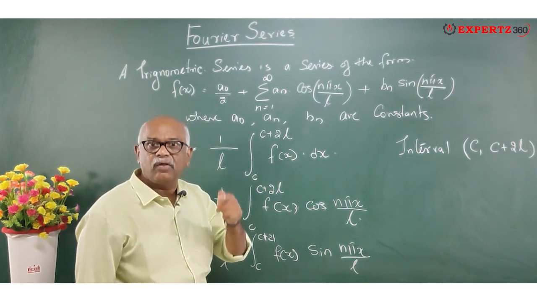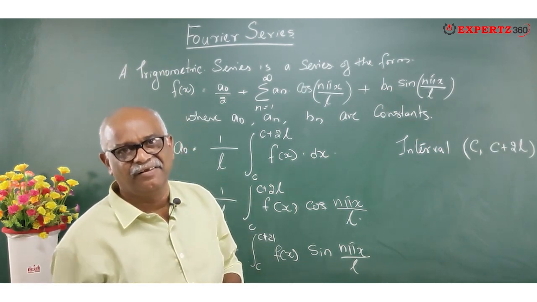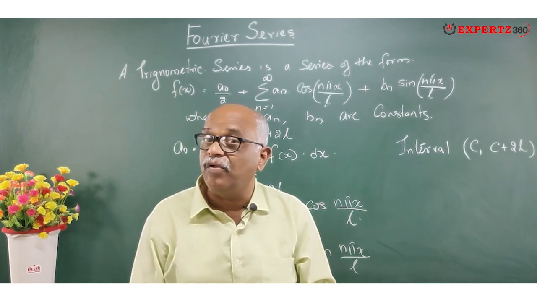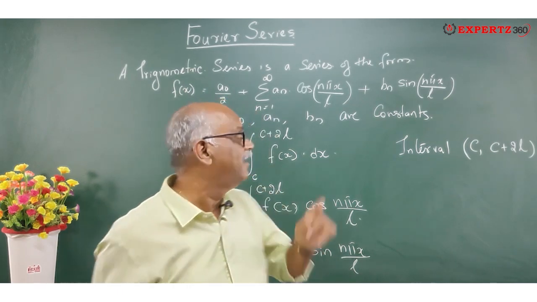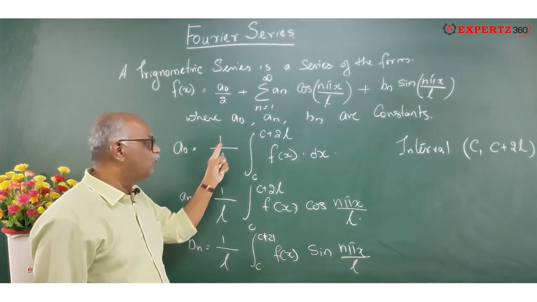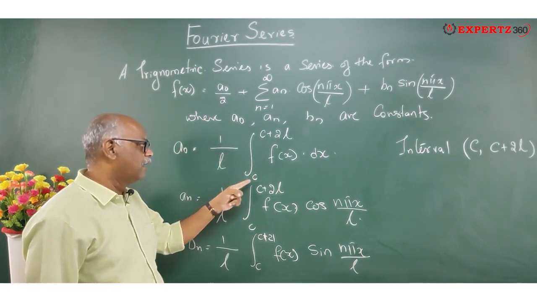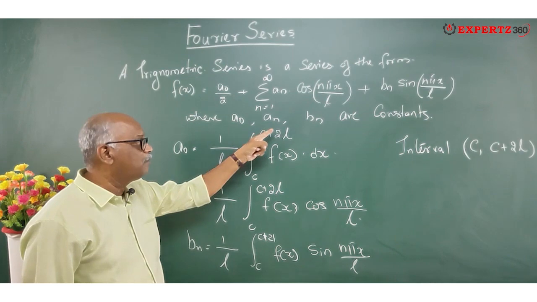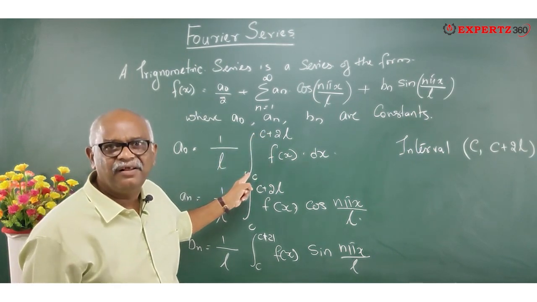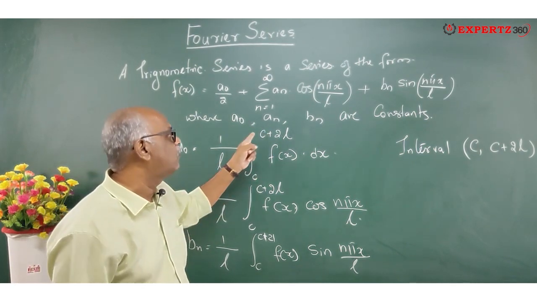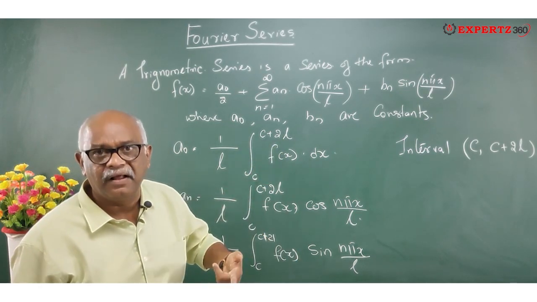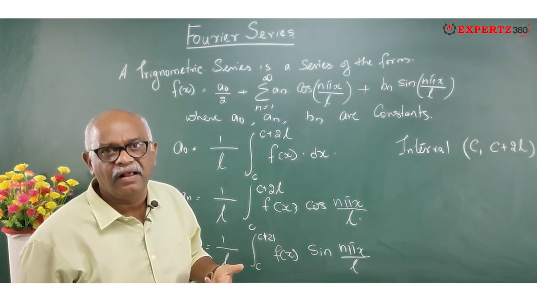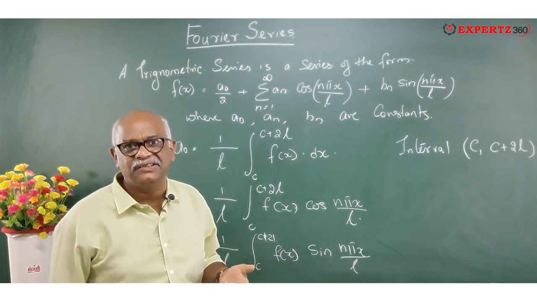If it is a periodic function, then a0 will be equal to 1 by L integral c to c plus 2L. What does it mean? The interval is in between c to c plus 2L. That means after 2L, it is going to repeat again and again. That is what we call a periodic function.